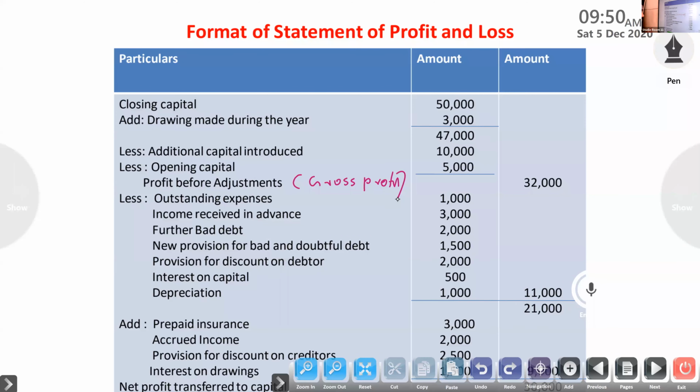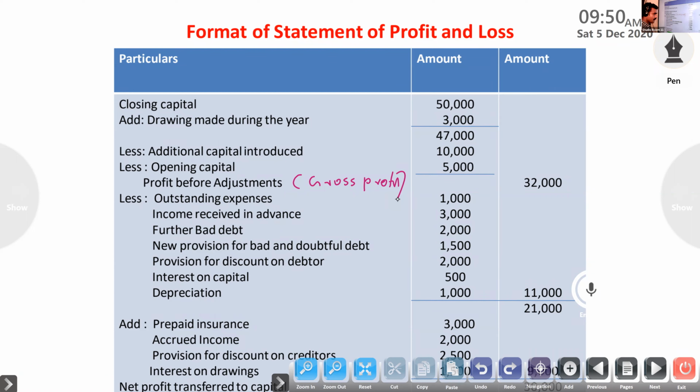Okay, under this method, how to find profit before adjustment, how to find gross profit: closing capital and drawings made during the year, less additional capital, less opening capital, then we will get profit before adjustment. In some questions it will be up to this.